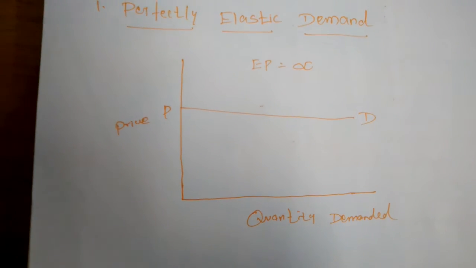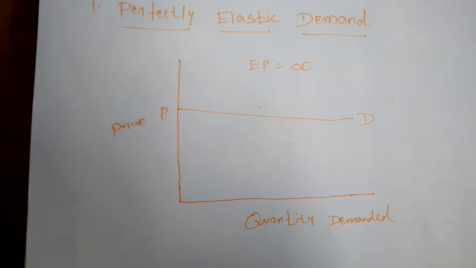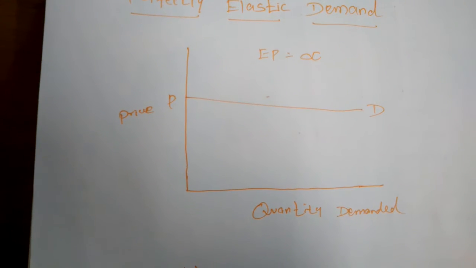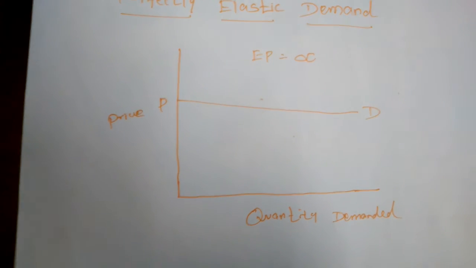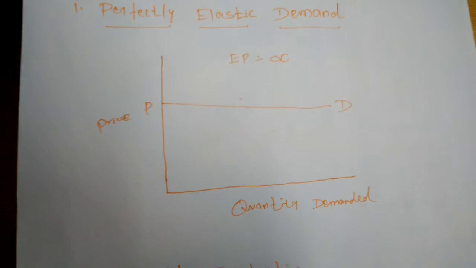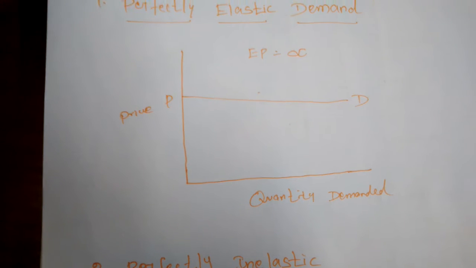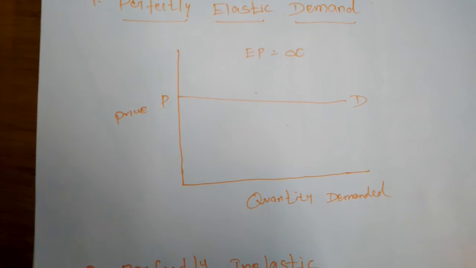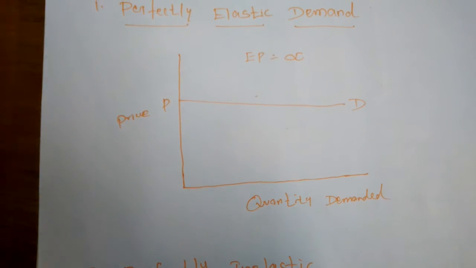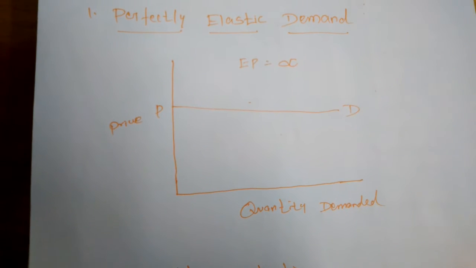For example, even if the price of a commodity increases by 1 rupee, sometimes a higher demand will arise, sometimes only a lower demand.